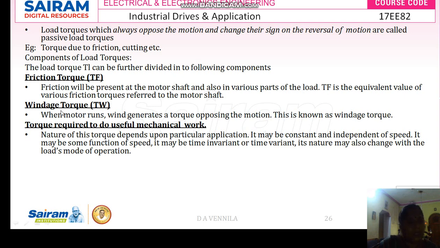Now, this friction torque TF is always an equivalent value of the various frictions, referred to the motor shaft. Windage torque: whenever a motor is subjected to operation, when the motor runs, due to wind, a torque will be developed. That torque will oppose the motion of your motor. That is nothing but windage torque. Next, some torque will be developed which is useful to do the mechanical work. That depends upon your application.